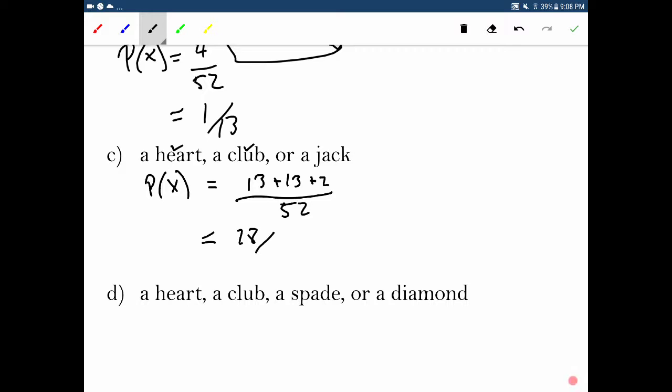So we get 28 over 52. Okay, which, let's see, I think that reduces to 14, what is that? So 28 over 52 reduces to 7 over 13. There you go. Okay.